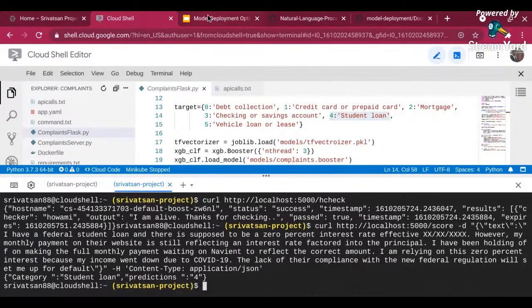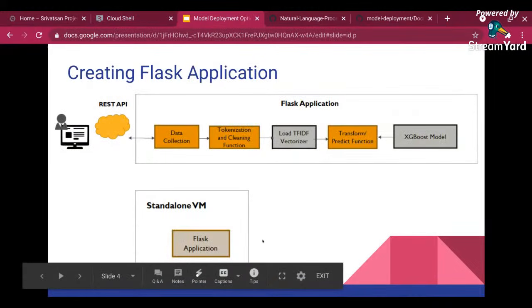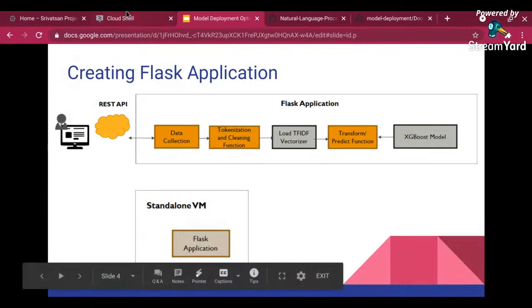Now let me come back to this. We have a Flask application. We have deployed our Flask application and we have tested it. It seems to be working. Now, what is the problem with a Flask application? Flask is a web framework that can be used for developing web applications, and it's also good for developing microservices. When I say it's kind of a microservice, it falls into the category of micro framework.